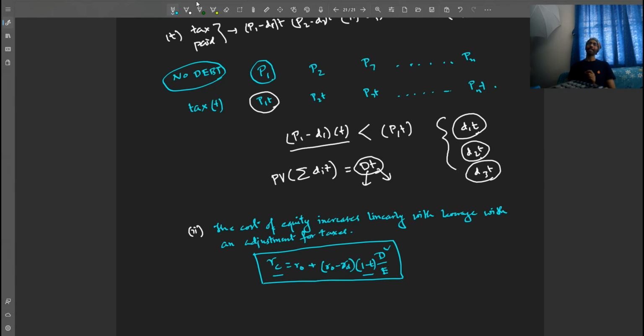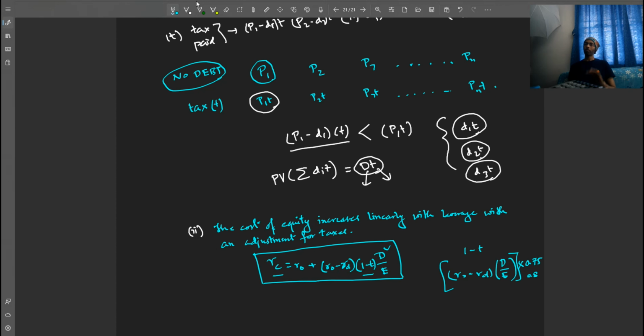And this adjustment is downward, friends, because we are multiplying by a factor which is less than 1, right? 1 minus T. So initially the value was R0 minus RD into D by E, this time this entire expression is multiplied with something less than 1. Let's say 0.75 if the tax rate is 25%, or let's say 0.8 if the tax rate is 20%, like this, right? So there is a downward adjustment. So the cost of equity increases this time also, but increases a little less.